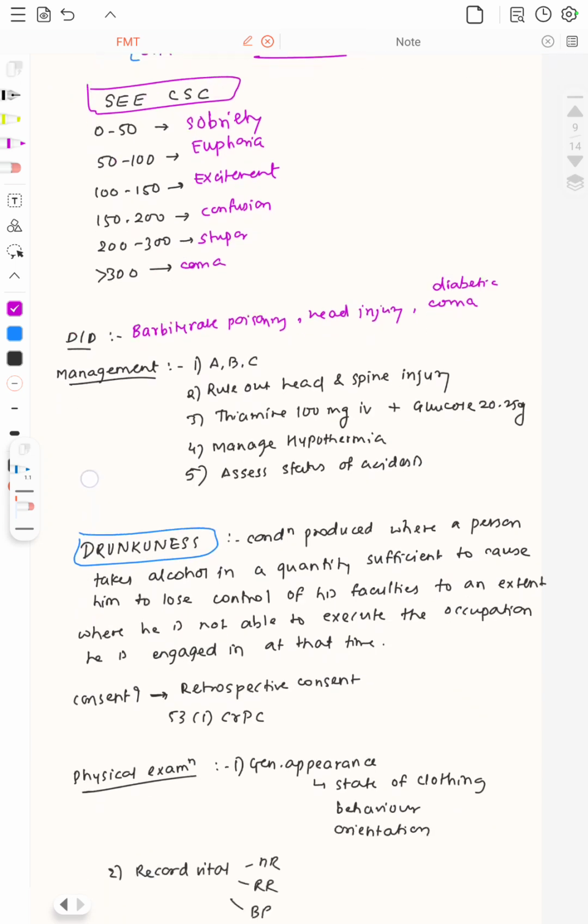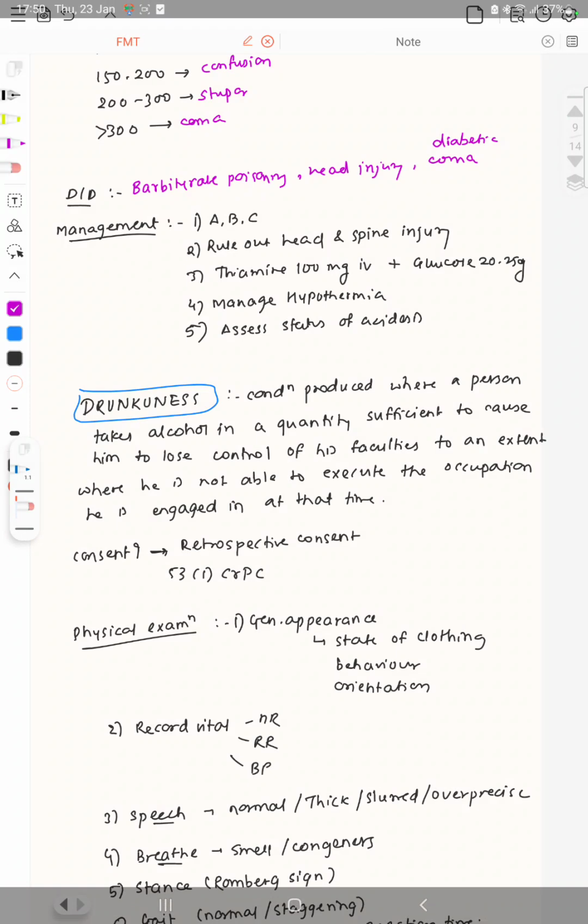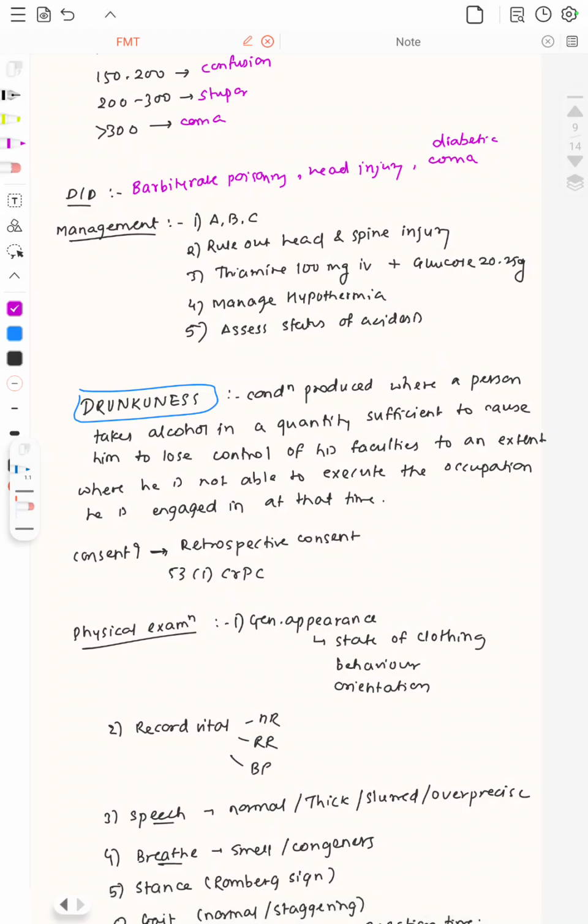Apart from that, the drunkenness. So drunkenness is a condition produced where a person takes alcohol in a quantity sufficient to cause him to lose control of his faculties to an extent where he is not able to execute the occupation he is engaged in at that time. Now, the first important problem is, should we take the consent of the individual?